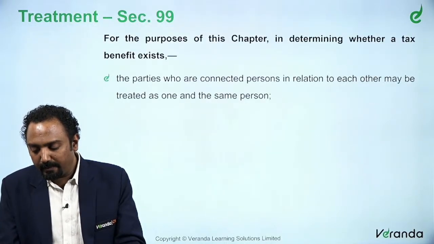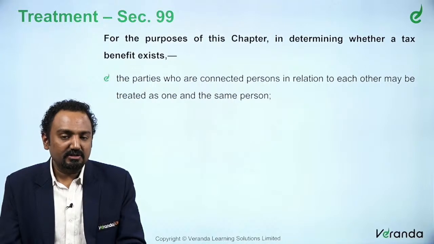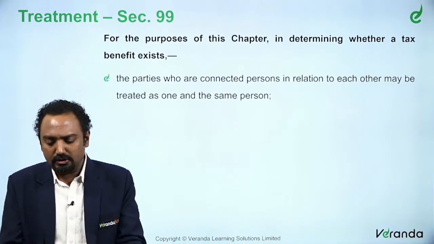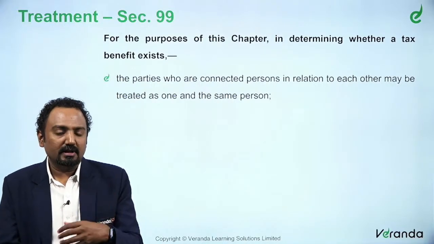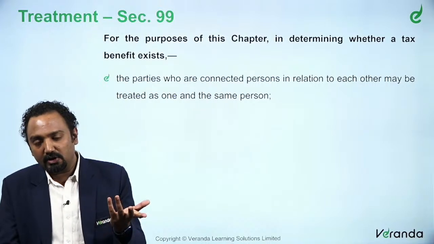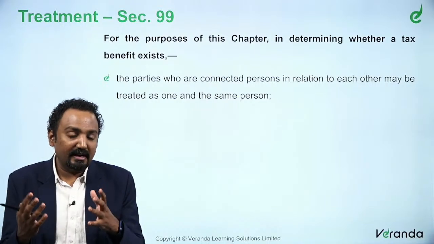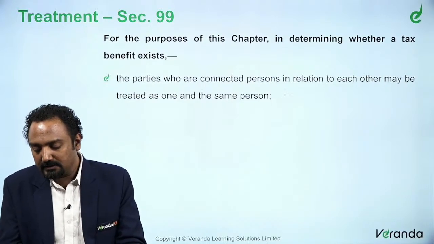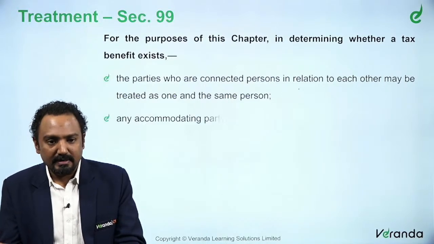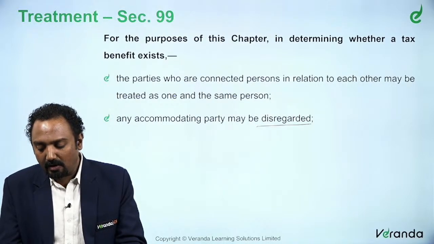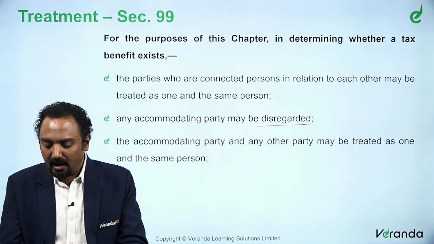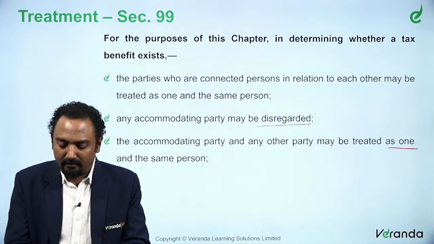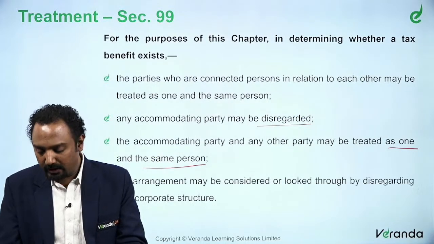Now, for the purpose of determining whether a tax benefit exists, everyone may be considered as one person. The parties who are connected persons in relation to each other may be treated as one person. Any accommodating party may be disregarded. We already discussed this, so I am not going into it.